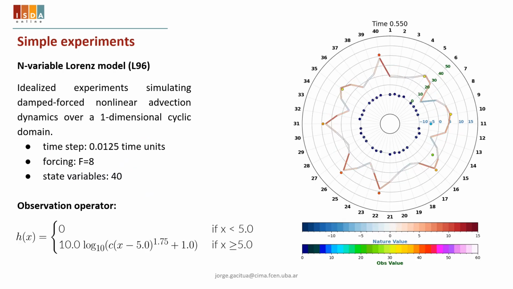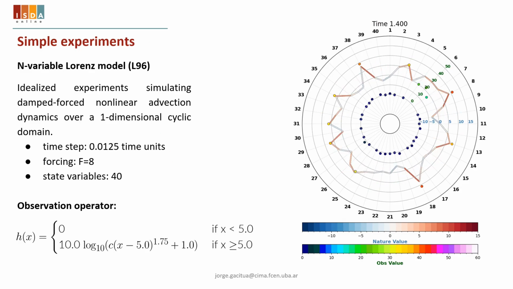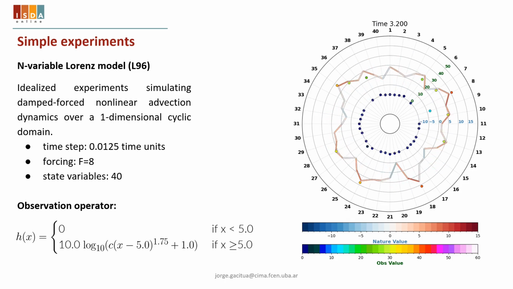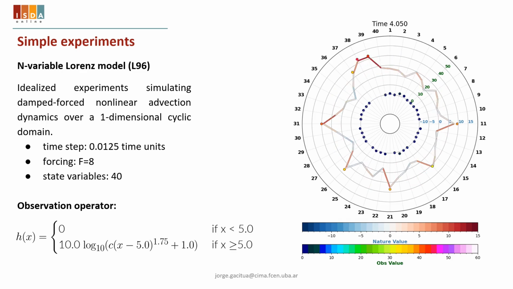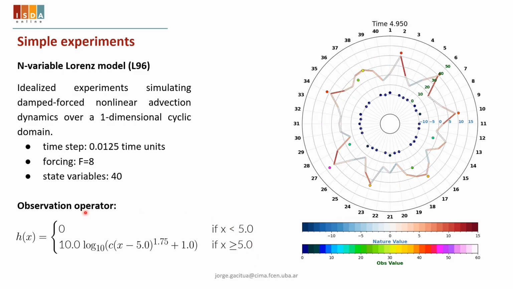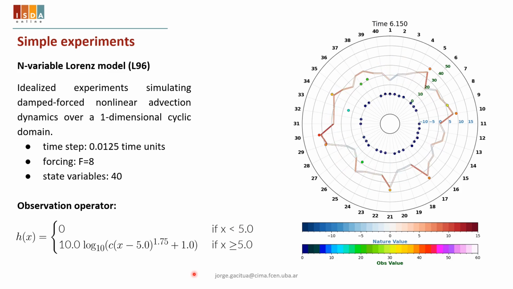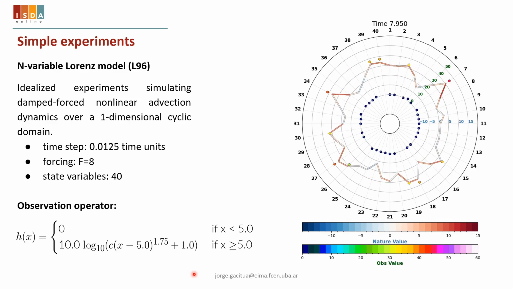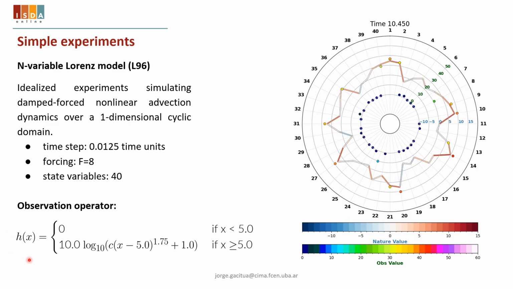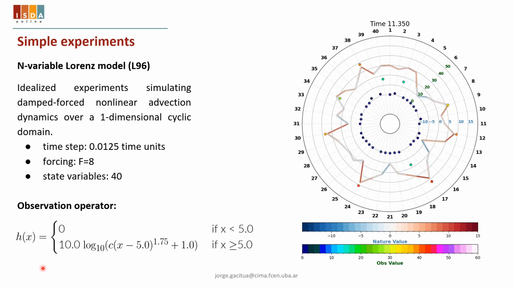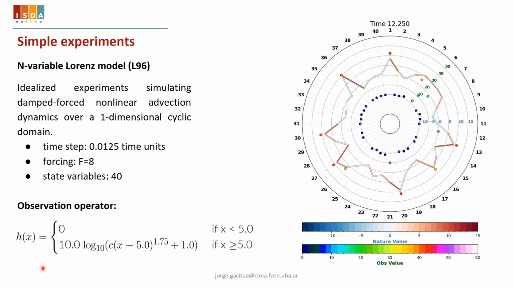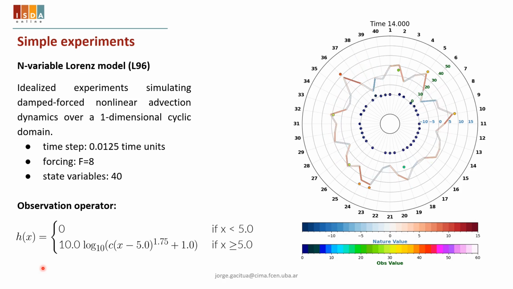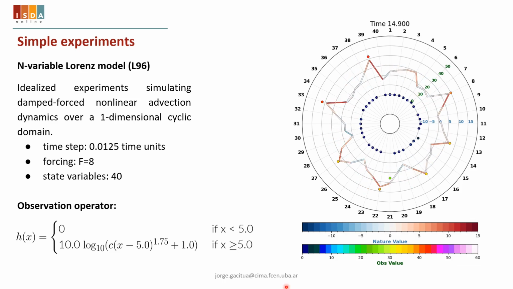We perform a first set of experiments using the Lorenz 96 model with 40 variables and a forcing of 8, a widely used standard configuration. In our experiment, we use a nonlinear observation operator. This operator is inspired by the relationship between radar reflectivity and concentration of large water condensate within a cloud. When X exceeds a certain threshold, we assume that we have a cloud, and the observation is a nonlinear function of X. When X is below that threshold, the observation is equal to 0, meaning that we have no clouds.